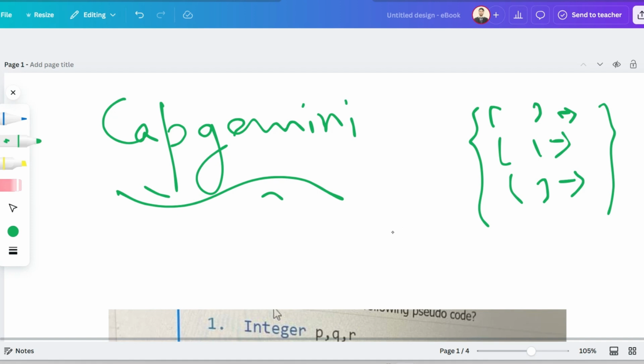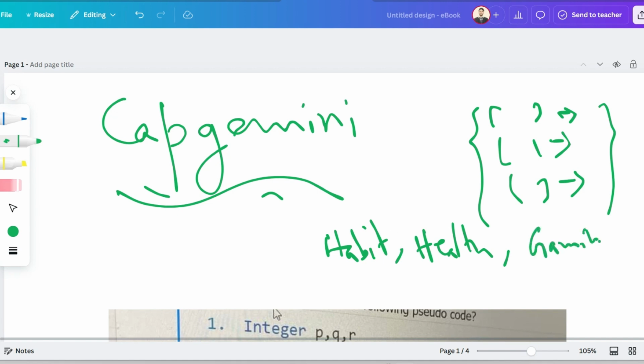The topics which are being repeated these days and being asked to candidates are related to habit, then health, mental health. Then they're asking whether gaming impacts negatively or not, and also whether work from home is good or bad.